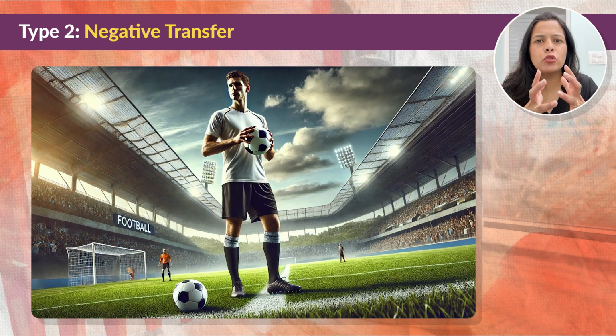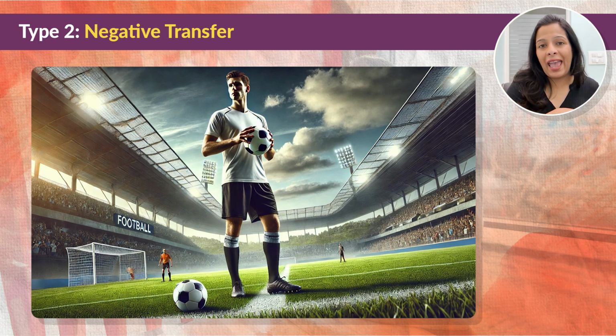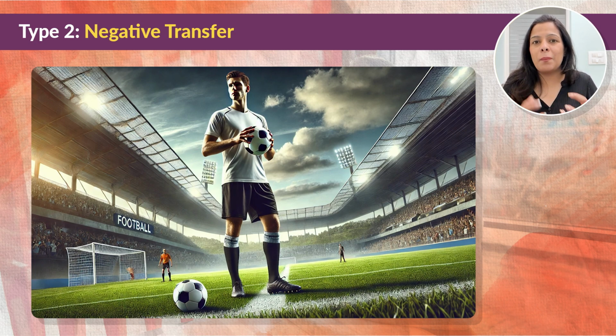Imagine you were used to playing basketball, where you were always dribbling the ball while moving. Now, when you try to play a game of football, let's say, the knowledge of using your hands to handle the ball might cause you to make mistakes like picking up the ball during a football match, because you're so used to playing with the ball in your hand that in football you just cannot make use of your hands at all. So, the skill that you have learned while playing basketball hinders you when you start playing football. So, this basically makes it a little harder for you to learn the rules of football and play it properly.